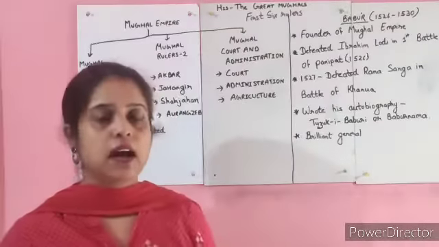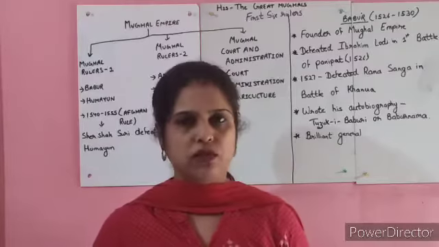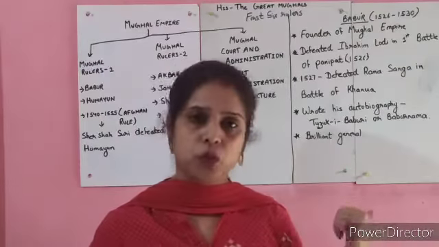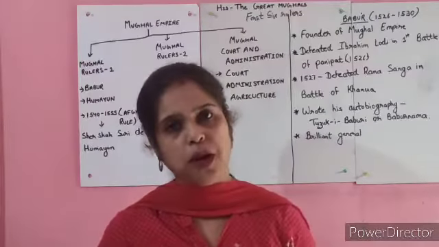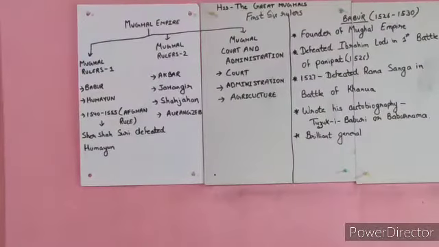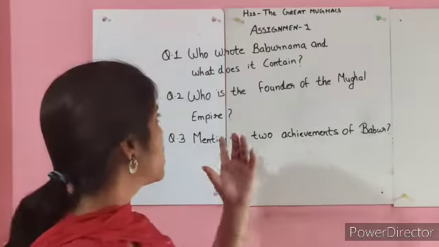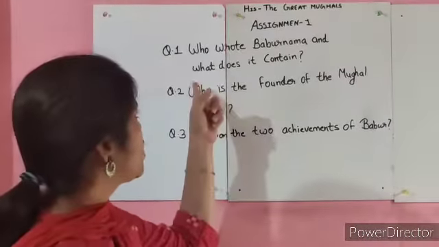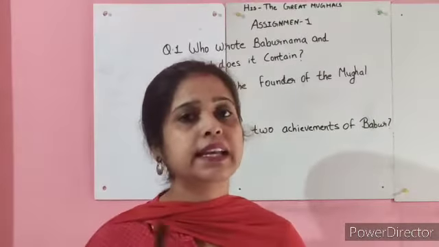Is it clear? Now I will be giving you a short assignment, 2 or 3 questions to check how much you have understood from this video. So just write down the questions that I am writing here on the whiteboard. Based on the understanding of today's video, please write down these 3 questions. My first question is, who wrote Baburnama and what does it contain?